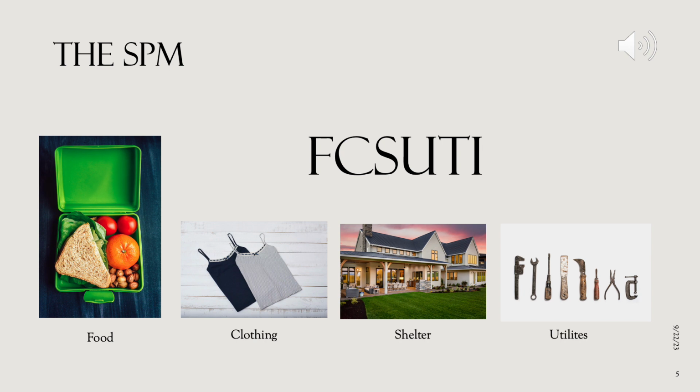The SPM is calculated based on a threshold of FCSUTI expenses, also known as average amount spent on modern basic needs. The SPM takes the total number of households in the U.S., calculates their spending on food, clothing, shelter, and utilities, and then finds the median. After finding that median, the threshold is set at 83% of median FCSUTI spendings, times 1.2 to account for any other expenses. Then the SPM takes those that fall under the 83% line and evaluates the household's gross annual income with some additions and subtractions.